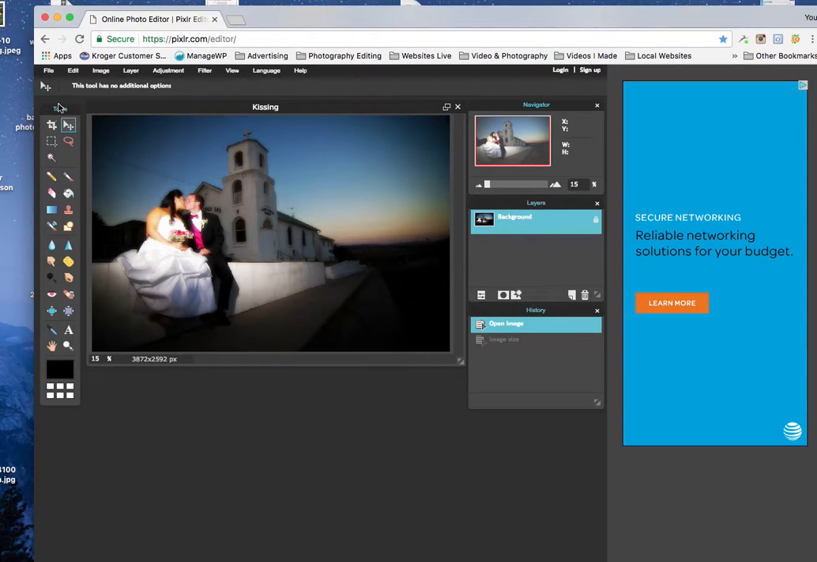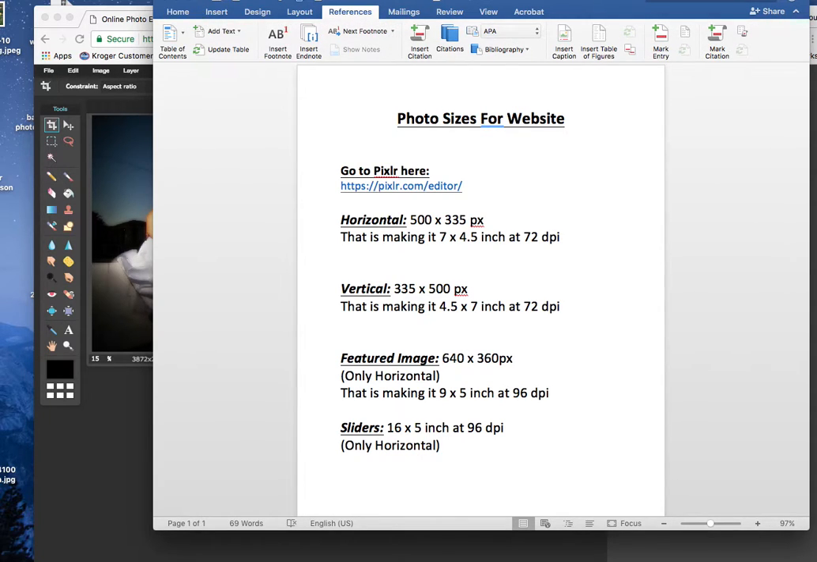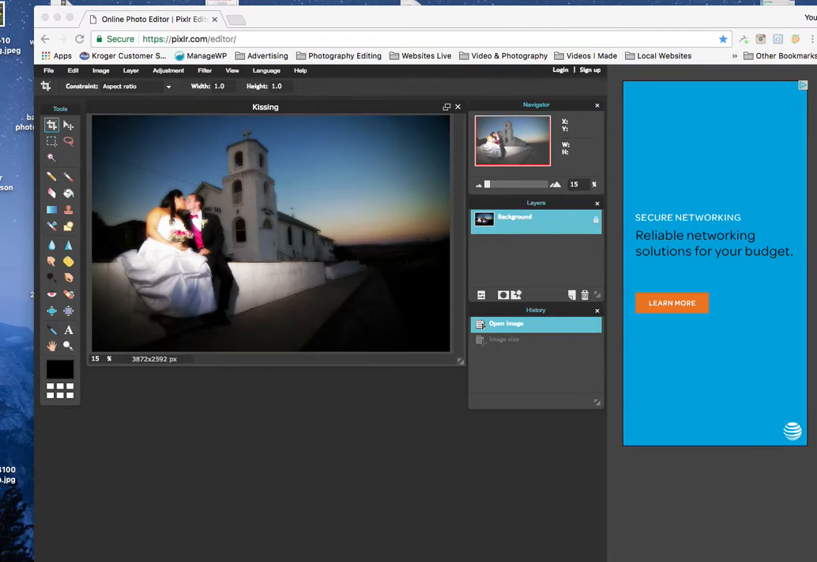Okay, now we're going to go over to the crop tool right here, and then we need to have it constrained also, so we're going to have an aspect ratio, and then our featured image needs to be 9 by 5. So we're going to make that right now. And we can make that right in here. I want to make it 9 by 5. Okay, 9 by 5.